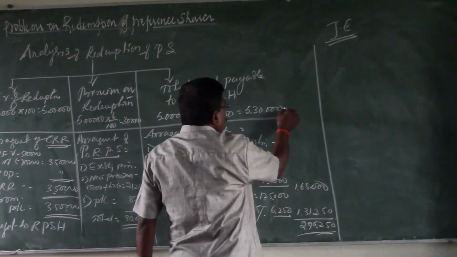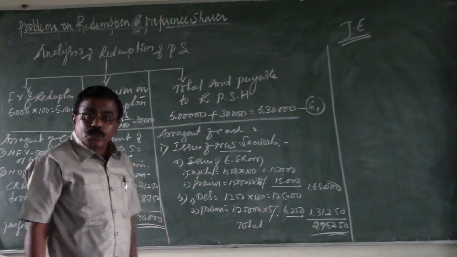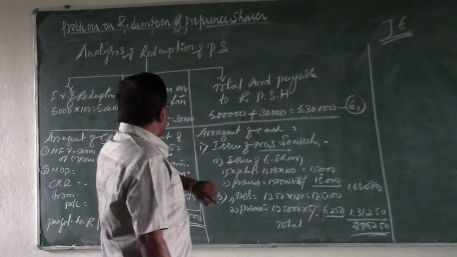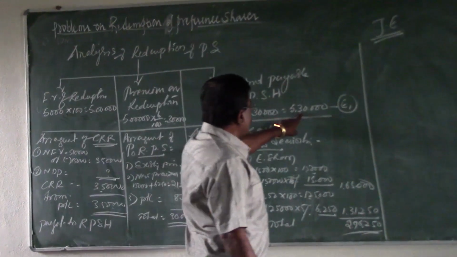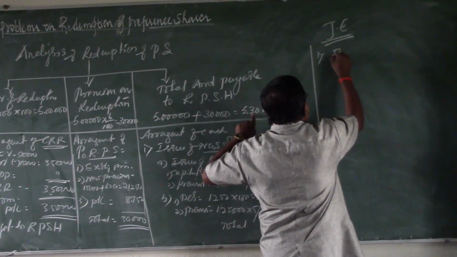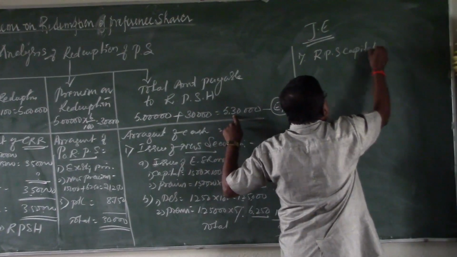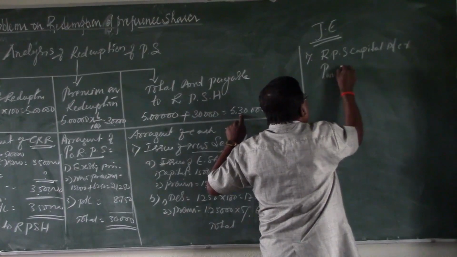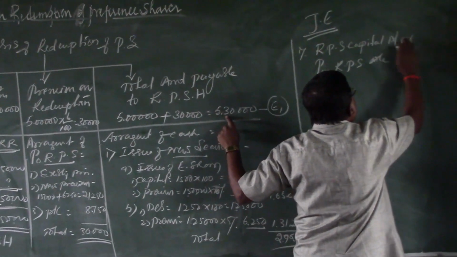The first entry is to be given, as I stated in the first volume, for the amount showing as due to the redeemable preference shareholders. The amount due to the redeemable preference shareholders in this case is the face value 5 lakhs, premium 30,000, total amount payable is 5,30,000. The first journal entry is: redeemable preference share capital account debit, then premium on redemption of preference shares account debit.